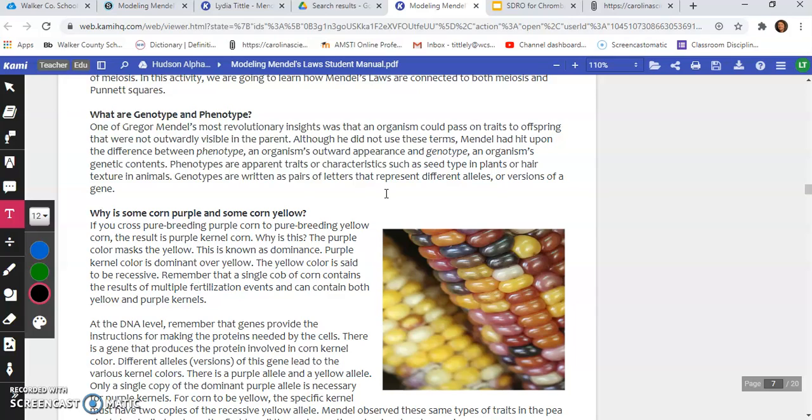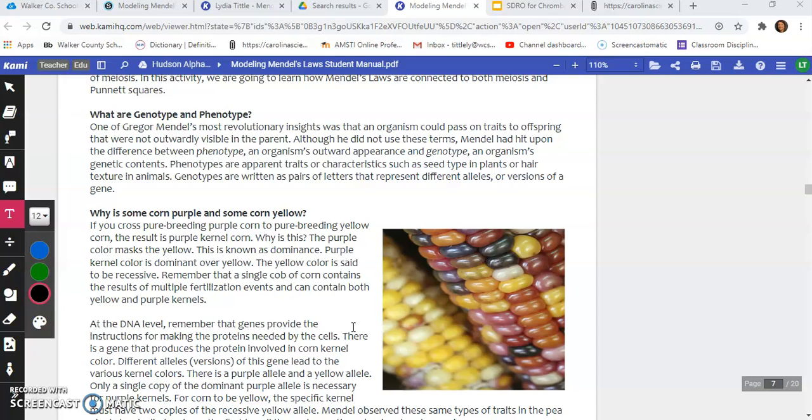Like for humans, for example, brown eye color is a dominant trait. And so if you inherit brown eye color from either of your parents, then you most likely will have brown eyes as your phenotype. If you have blue eyes, then that is the result of a recessive trait. Blue eyes show up less often than brown eyes. And if one of your parents has brown eyes and one has blue eyes, then the majority of the time you're going to inherit that dominant trait. So you would most likely have brown eyes if at least one of your parents has brown eyes.